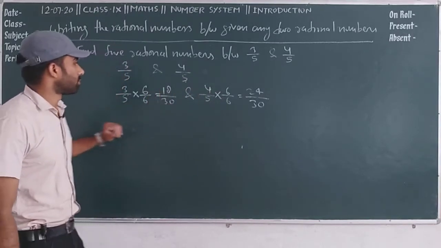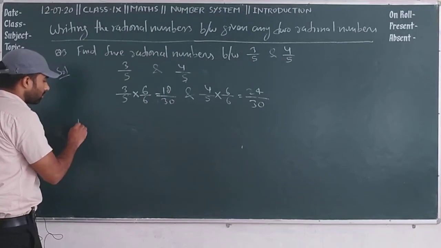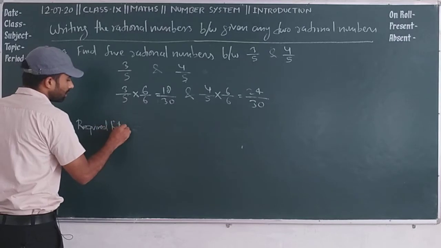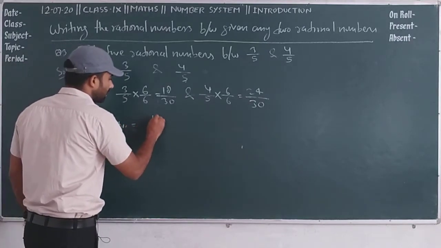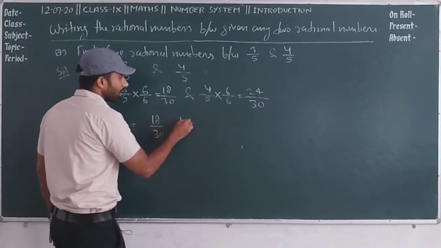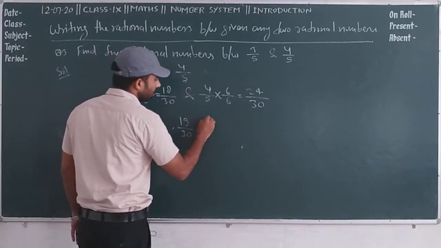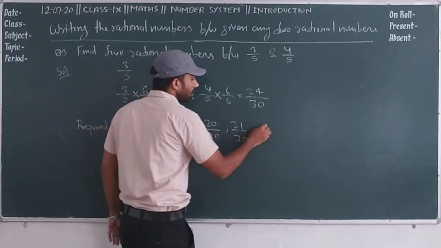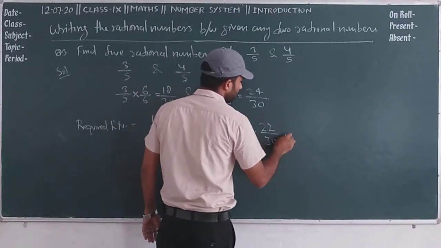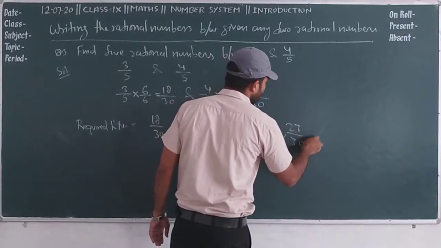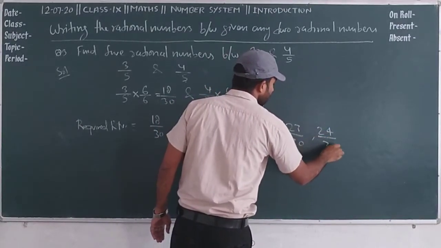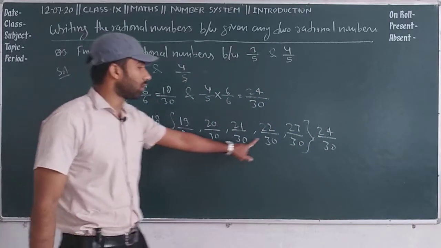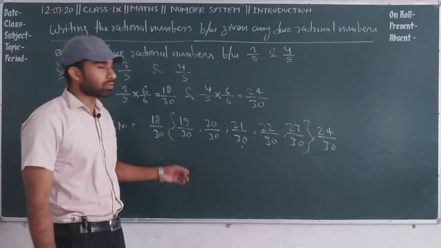Now we can find the required rational numbers: 18 upon 30, 19 upon 30, 20 upon 30, 21 upon 30, 22 upon 30, 23 upon 30 and 24 upon 30. It means these are your required rational numbers. You can count 1, 2, 3, 4, 5. By this way you can find them easily.